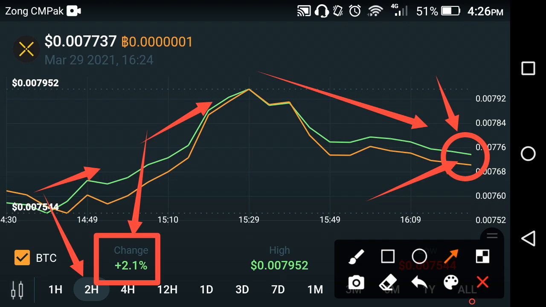As you can see here, a positive 2.1% change occurred in Pundi X in the last 1 hour. And the high price of Pundi X in the previous 2 hours is about $0.007952. Dollar is the high price of Pundi X in the previous 2 hours. So that's the live result of Pundi X of the last 2 hours.